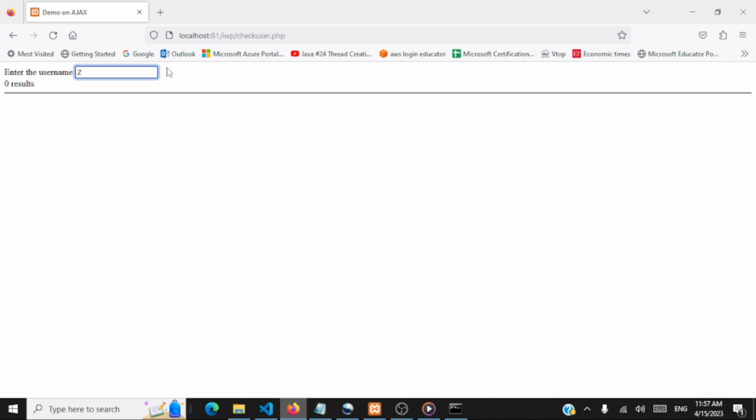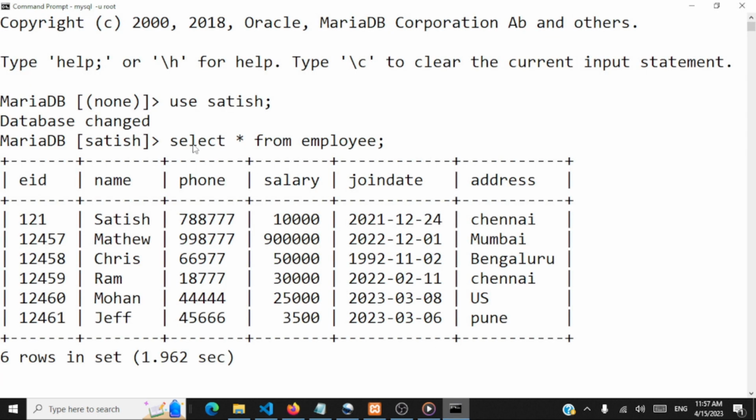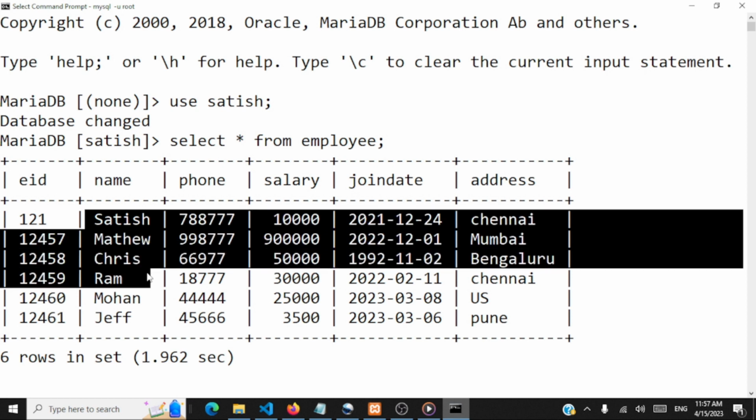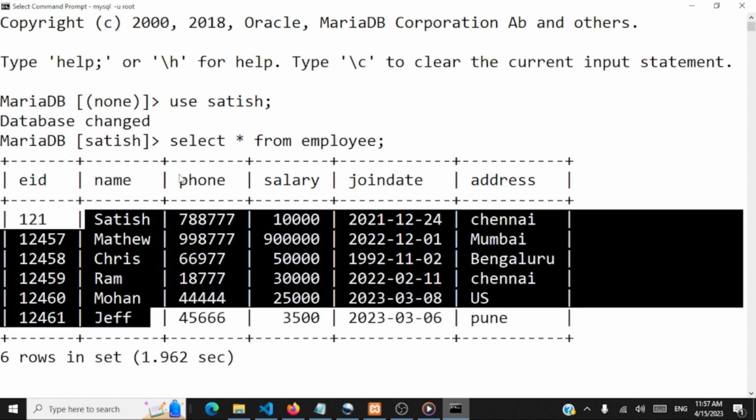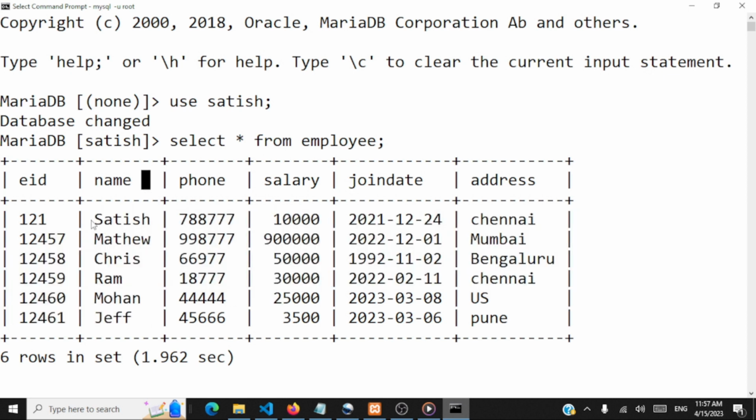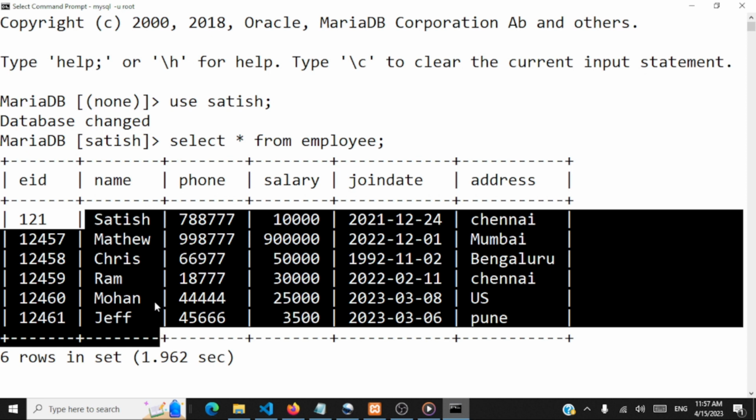Okay, we have finished coding the first part of the application. The next part of the application is still pending. That is, again, the user will enter the username, but now the username will be validated against a MySQL table. So here is my MySQL database. We have an employee table, and this is present in the database Satish. And in the employee table, we have the usernames like Satish, Matthew, Chris, Ram, Mohan, and Jeff. So when the user enters an S or an M, now we are going to fetch the matching usernames from the table. So this is another part of our application. So let's complete this too.